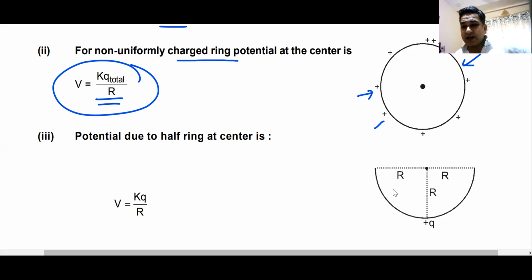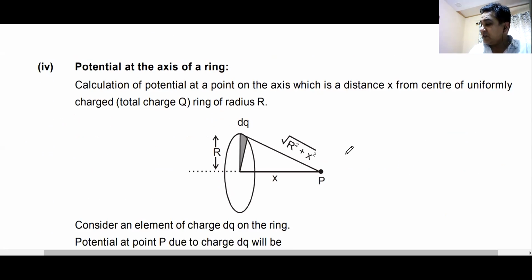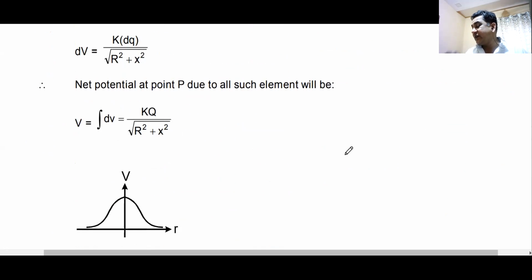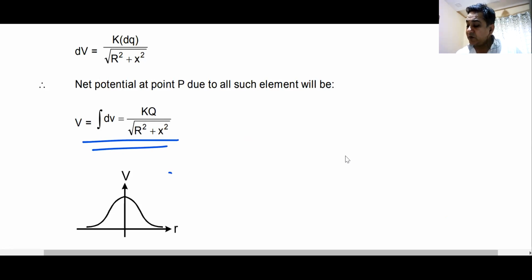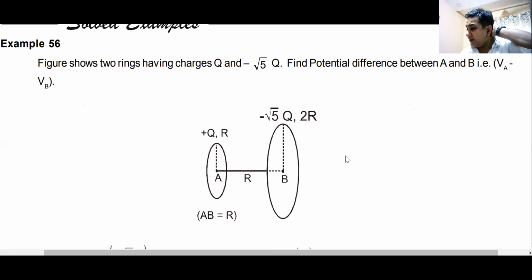Do we understand this? Can I have some raised hands that we understand this? If it is even a half ring, with total charge q, the answer is still kq by r. Do we understand what we have written here? Due to a half ring, any portion of the ring, or any non-uniform charge distribution, the potential remains the same. The potential on the axis of the ring, we have already calculated its formula and seen its graph. You must be able to remember it.